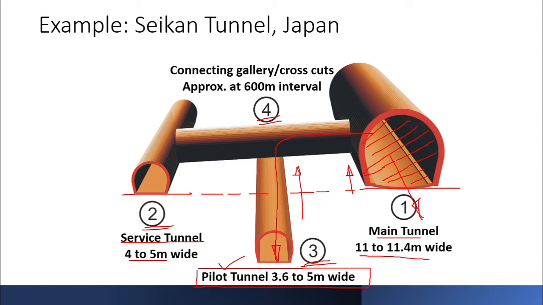Okay. So water in the form of groundwater, when it is intercepted in the tunnel, your main aim will be to take out that water safely so that it doesn't damage any component of your tunnel. Same is the case with ventilation.